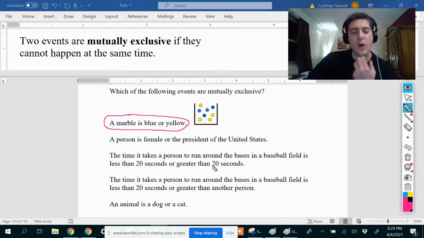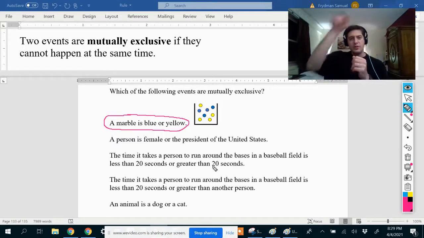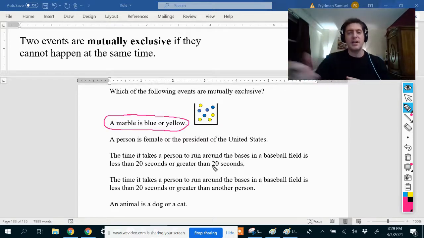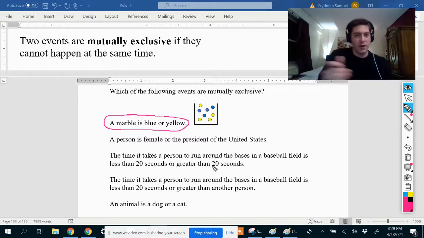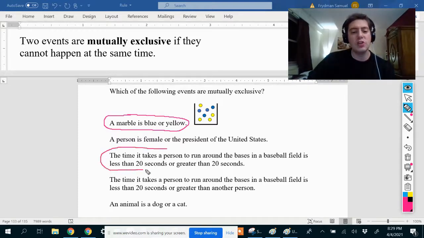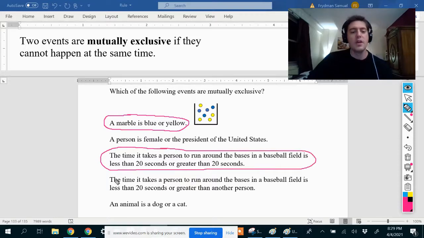And one outcome is that he runs around those bases in less than 20 seconds. Another outcome is that he runs around the bases in more than 20 seconds. Is it possible for both of those things to happen? No, he can't run around the bases in under and over 20 seconds. So these two things cannot both happen, and therefore they are mutually exclusive. So we will circle that one.